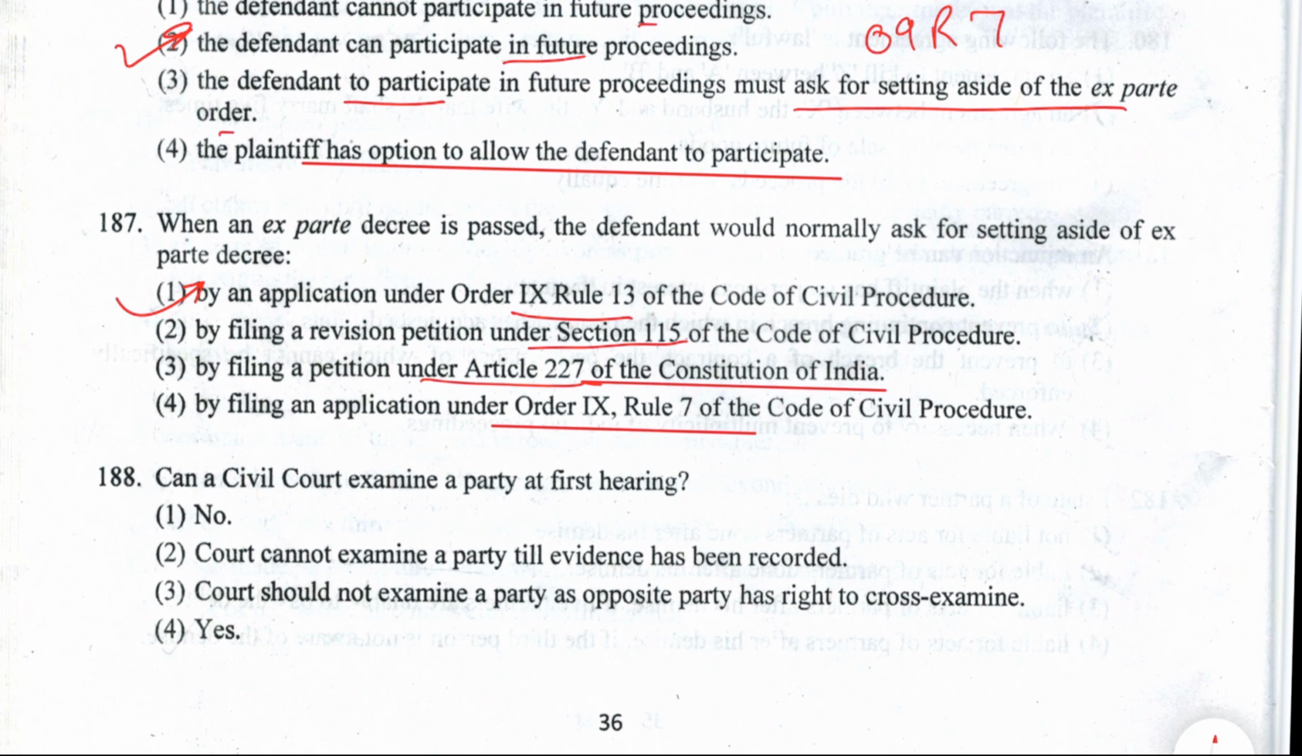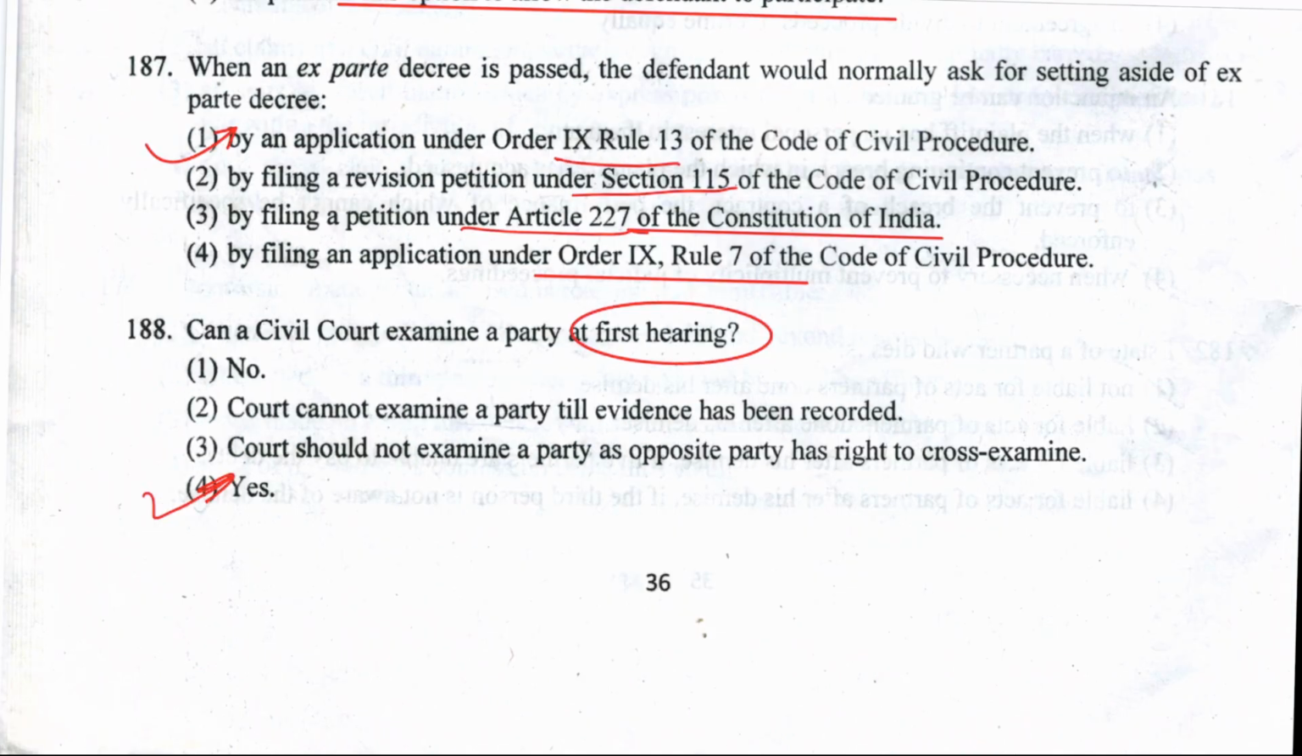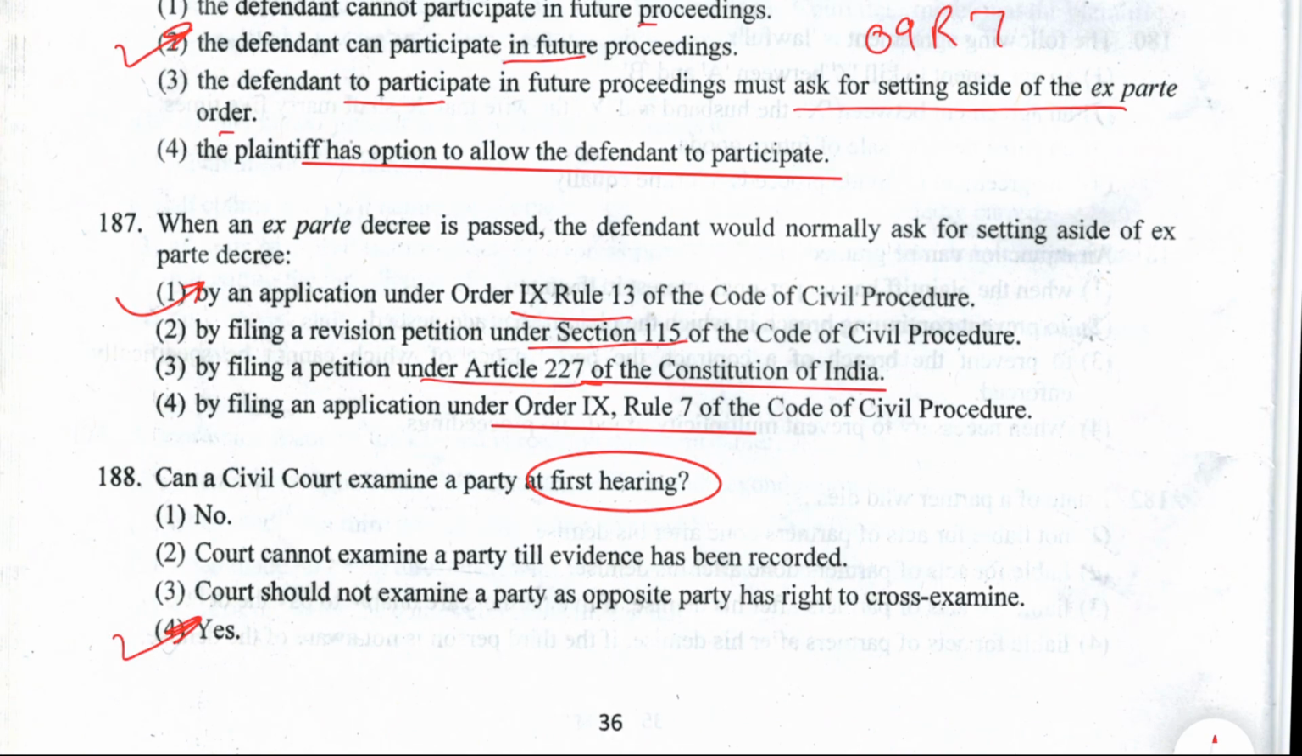Next is question 188. Can a civil court examine a party at first hearing? Yes, they can. Where is the provision for oral hearing given? In Order 10 Rule 2. 4 is the answer.